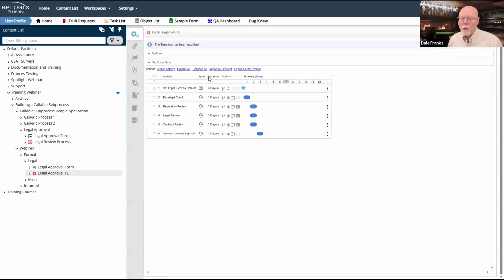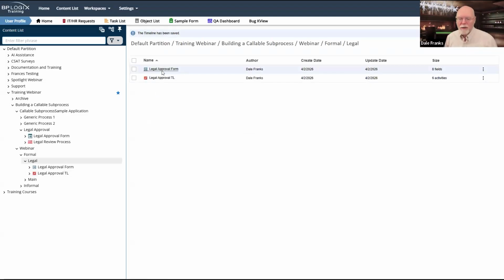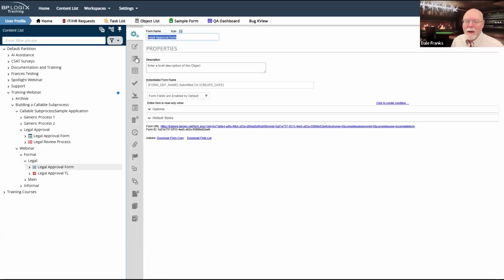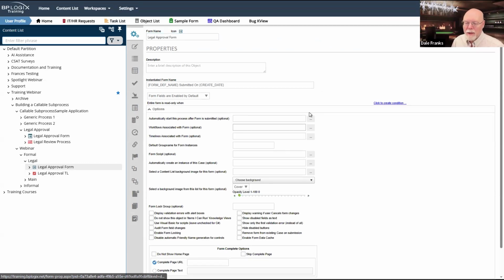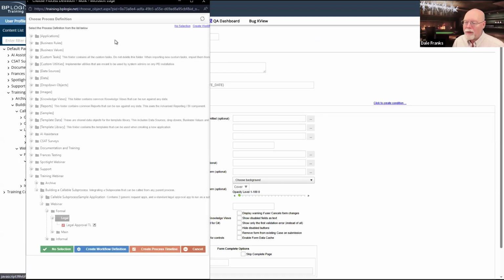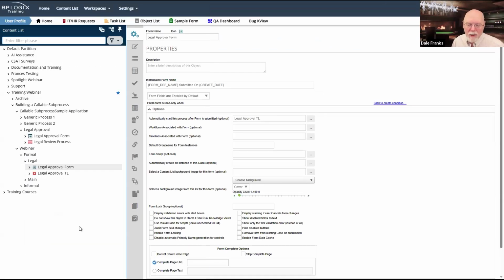We only have to do one more thing on our parent process. I'm sorry, on our legal approval form. And that is we have to set our options. Now, we are going to want this to work if we just submit the form de novo. So we are going to have to automatically start this process after form is submitted.